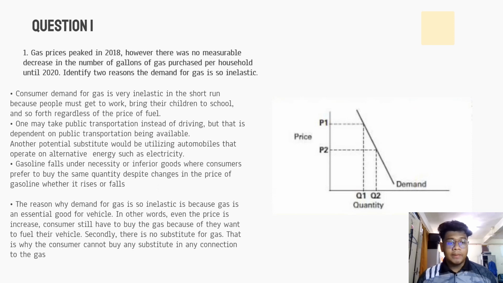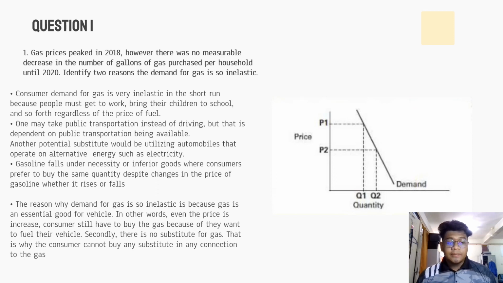One may take public transportation instead of driving, but that is dependent on public transportation being available. Another potential substitute would be utilizing automobiles that operate on alternative energy such as electricity. Gasoline falls under necessity or inferior goods where consumers prefer to buy the same quantity despite change in the price of gasoline, whether it rises or falls.